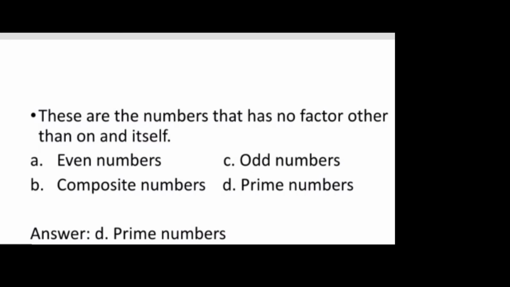These are the numbers that have no factor other than one and itself. A. Even numbers, B. Composite numbers, C. Odd numbers, D. Prime numbers. The answer is letter D, prime numbers.